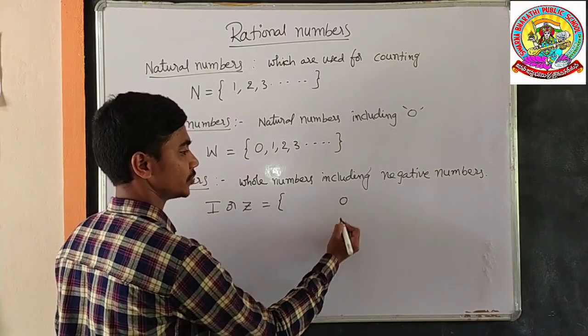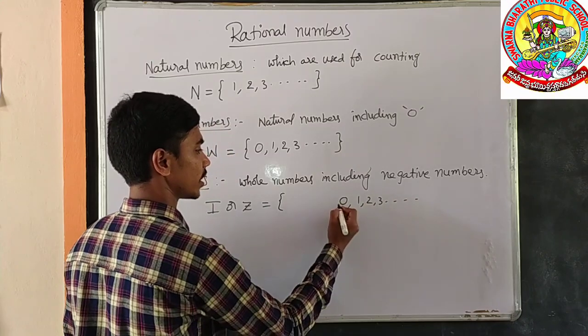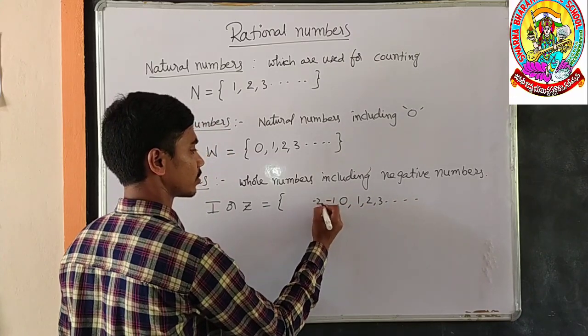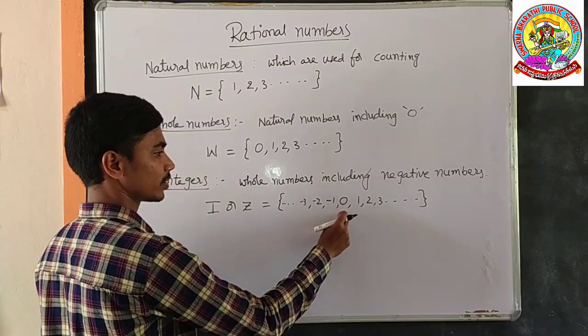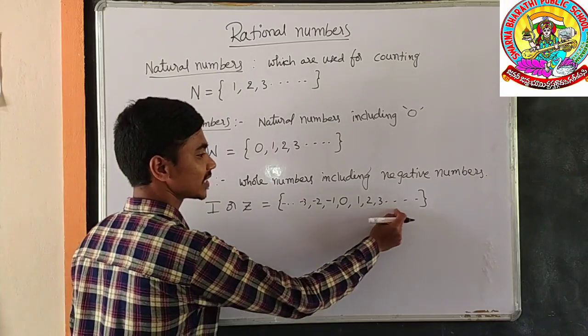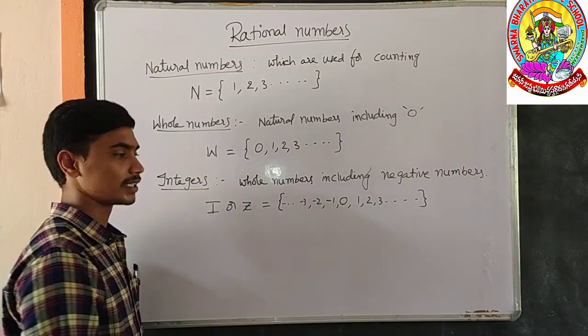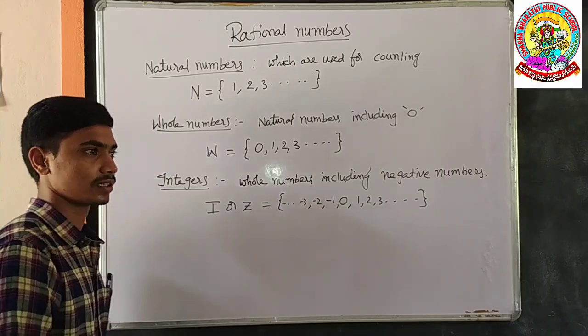They consist of 0 and positive numbers, and on this side negative numbers also. The positive numbers in integers are called as positive integers and the negative numbers in the integers are called as negative integers.